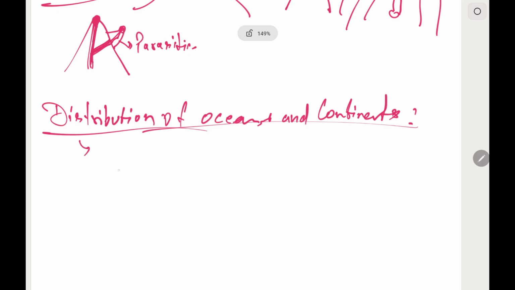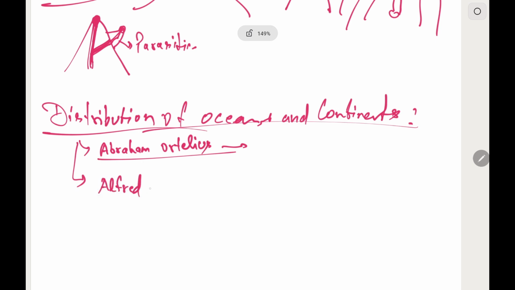This was first considered by a Dutch cartographer whose name was Abraham Ortelius. He was the first one to state that these continents were part of one landmass and separated later. Now, this was solidified in the form of a theory by Alfred Wegener, the continental drift theory, in 1912.